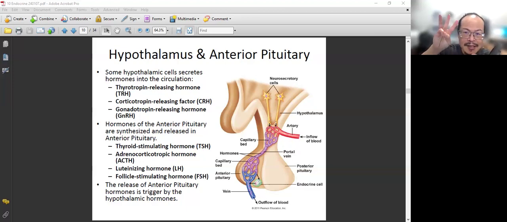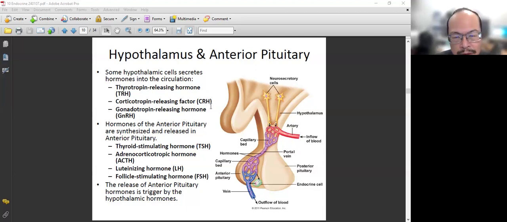So life is very easy. This lecture is very easy. There are only three. Three from the hypothalamus go into the blood, flowing downward to the anterior pituitary. They will meet their partners and cause them to release another three hormones, so three to three. All right. So are you ready? So we can take a look at those three. What are they? The hypothalamus releases three hormones. The first is thyrotropin-releasing hormone, or TRH for short.